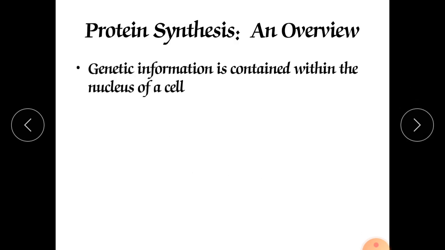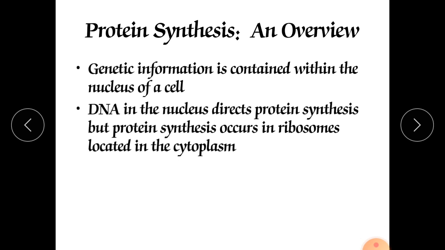Genetic information is contained within the nucleus of the cell. In the nucleus of each animal cell, they have the genetic material. DNA in the nucleus directs protein synthesis, but protein synthesis occurs in the ribosomes located in the cytoplasm. So the ribosome is the place where protein synthesis occurs in the cytoplasm, but it starts from the nucleus, where the DNA is.